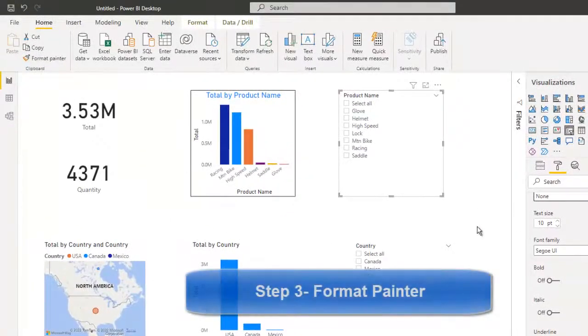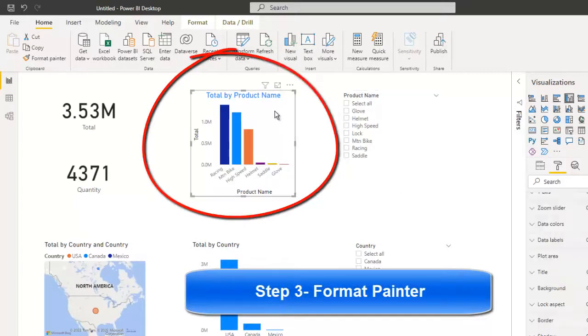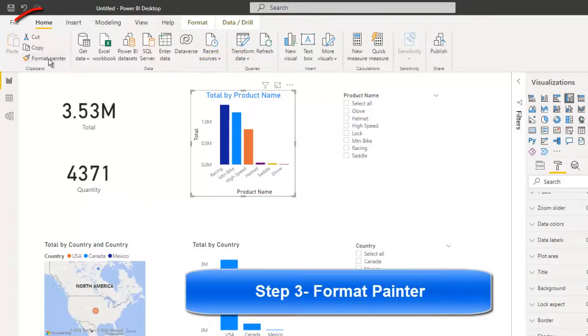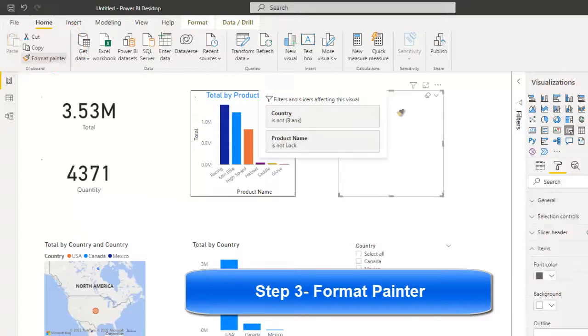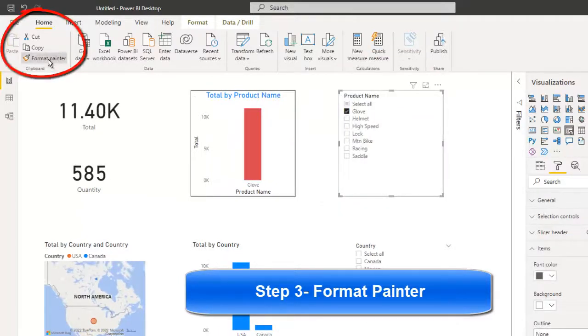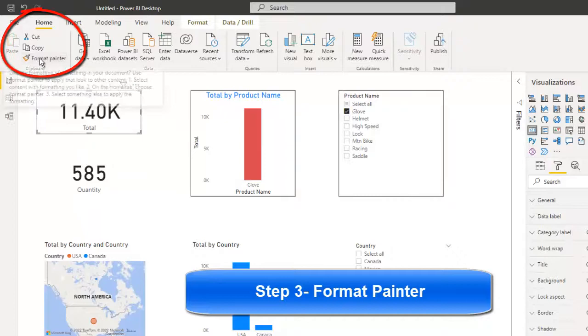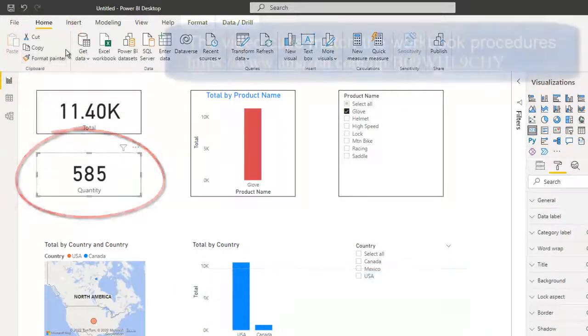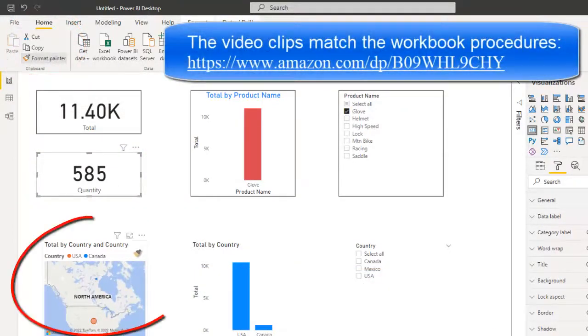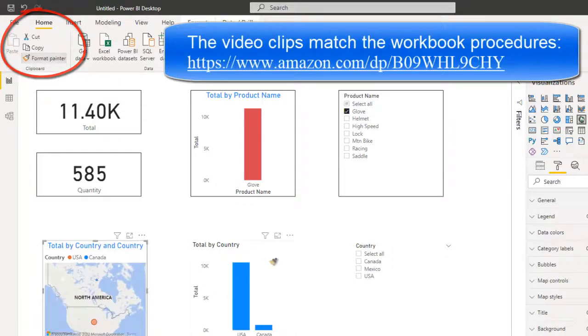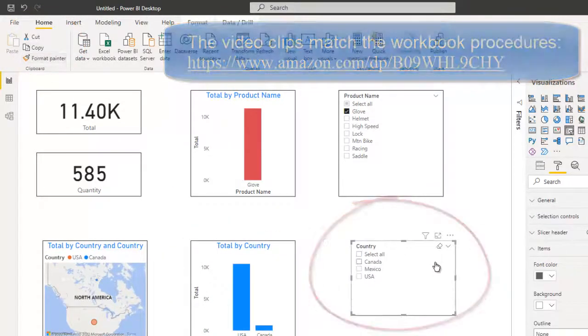So, there's a lot of little adjustments you can make to each visual. But we also want to go through and take this one as my model and apply that to all the others. So we'll choose our format painter, choose on each one of these. And so it's going to inherit that style. So we have a common look and layout of our visuals.